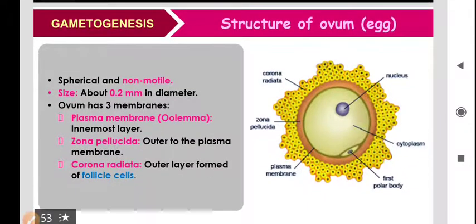Now here you see the structure of the ovum. As I already told you, it has some special membranous structures. One name I told you is zona pellucida. You see that a mature female egg is likely 0.2 millimeter in diameter. It is a spherical structure, non-motile. This term non-motile is not new for you, because you know that most female gametes are non-motile. The ovum is covered with three layers. The innermost layer is known as the plasma membrane. Inside are the cytoplasm and the nucleus. The outward layer of the plasma membrane is known as the zona pellucida and the outermost layer is known as the corona radiata.